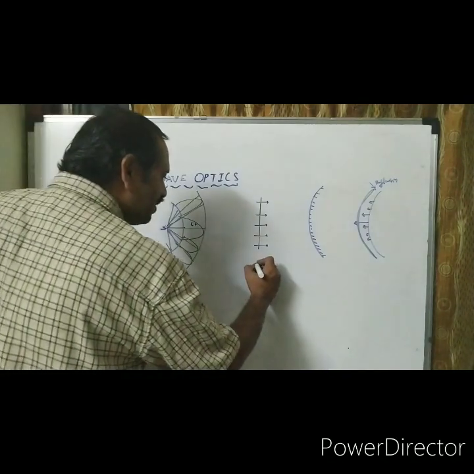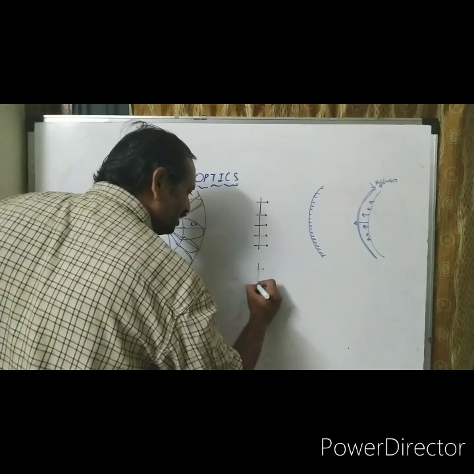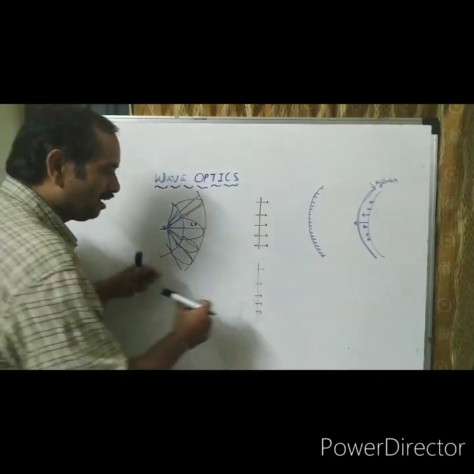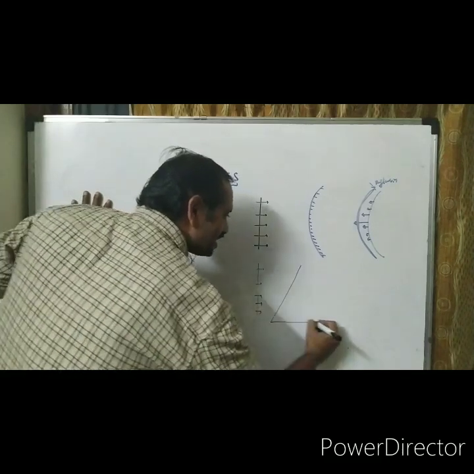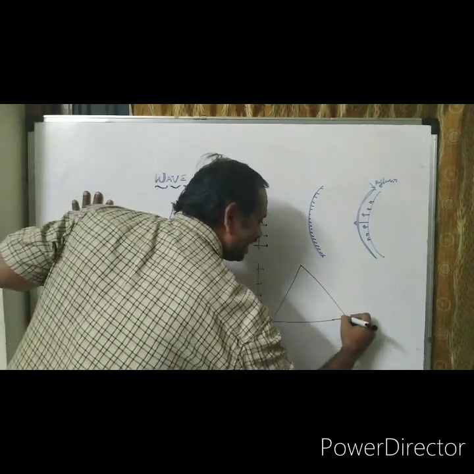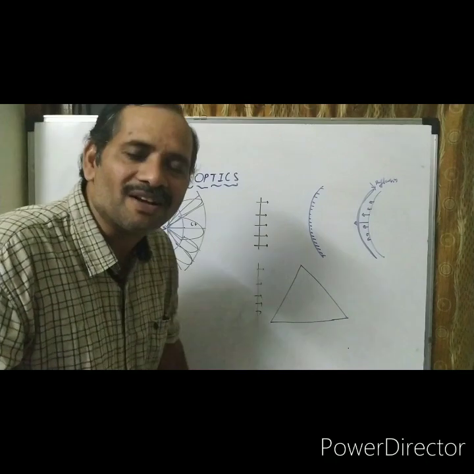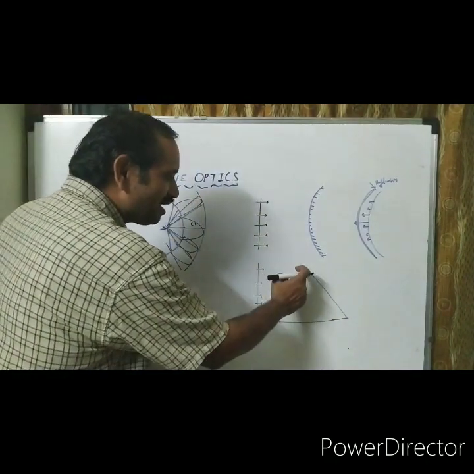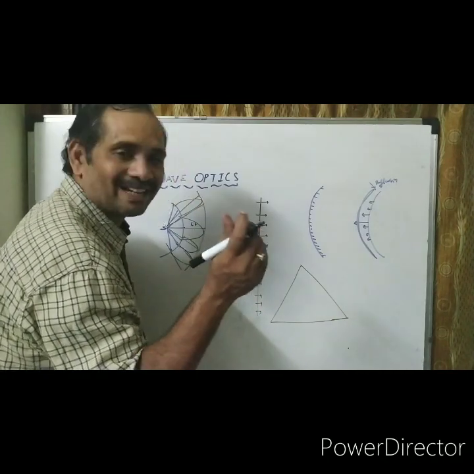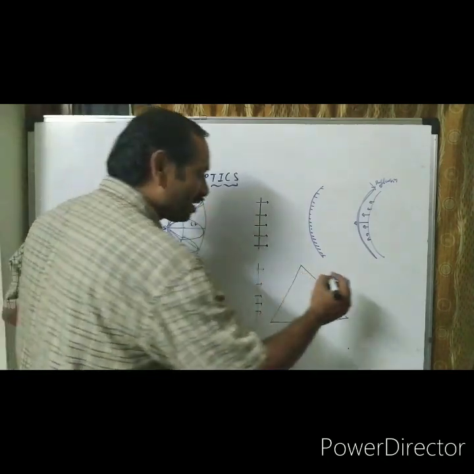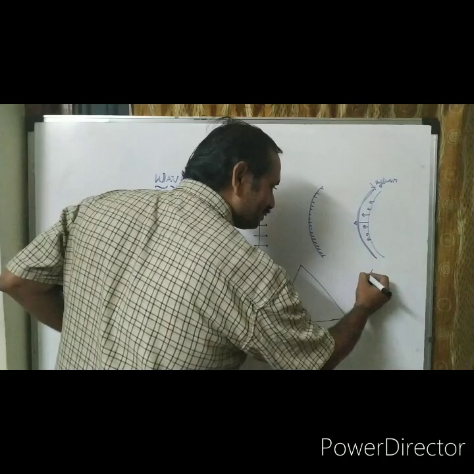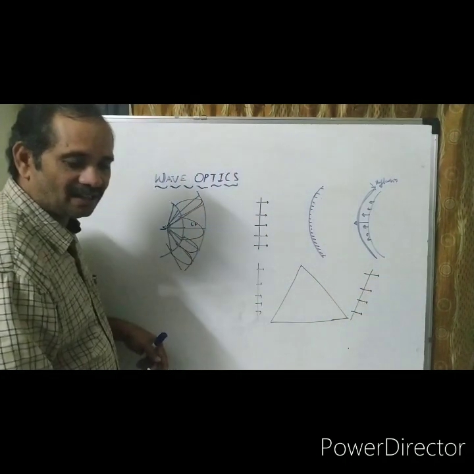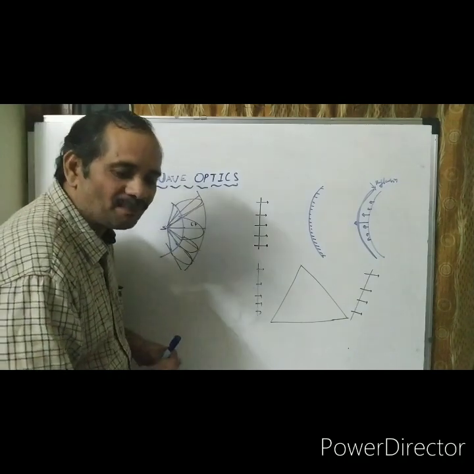Next, suppose a plane wavefront is incident on the prism. Observe it. This is the prism. The basic nature of the prism is rotation of light. This is the light ray which is traveling with less thickness in the medium, so it comes first. So the wavefront is rotated like this. This is the wavefront in the prism.